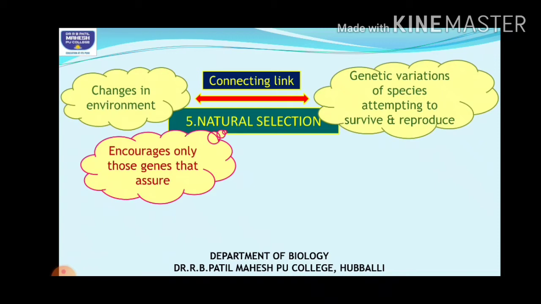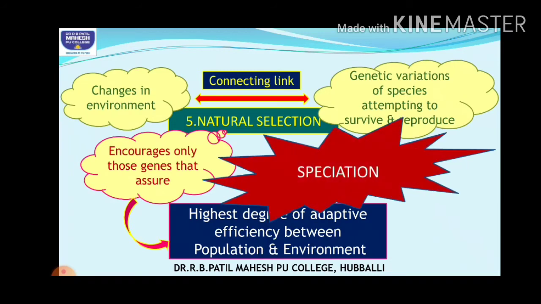So it encourages only those genes which are favorable, right? Which assure the highest degree of adaptive efficiency, which can adapt well. That leads to the formation of new species, students. This was the natural selection that he suggested, right?